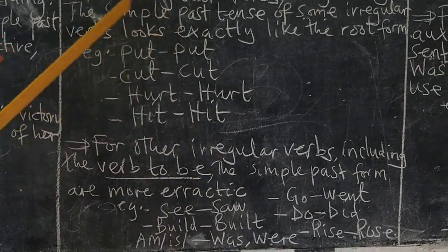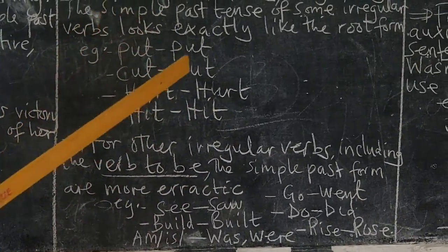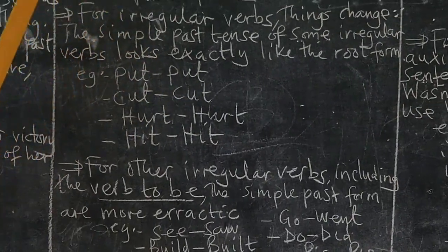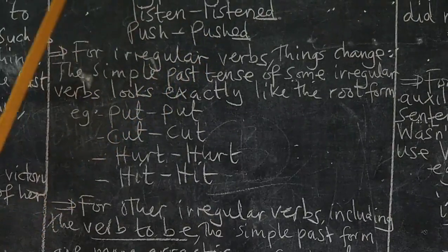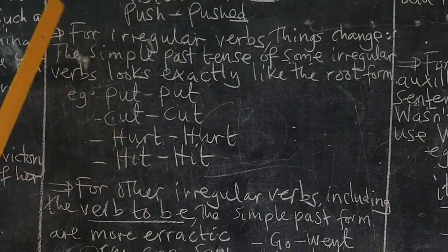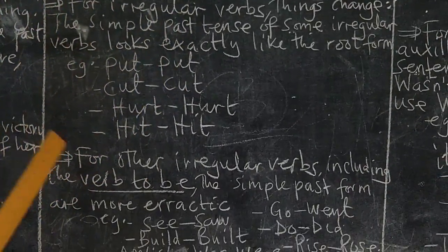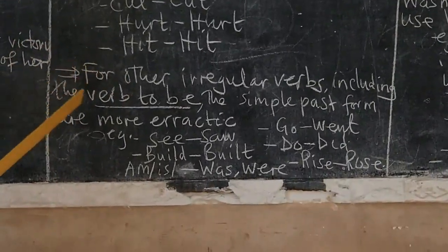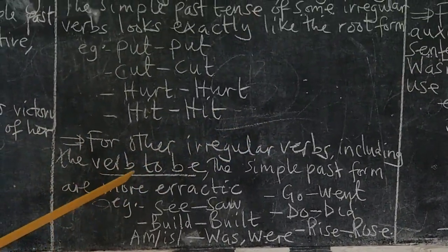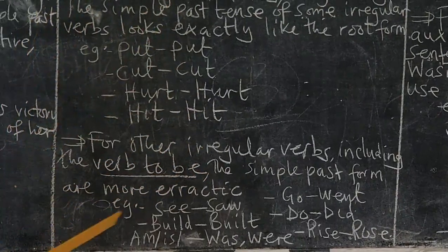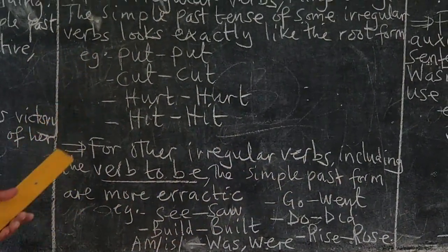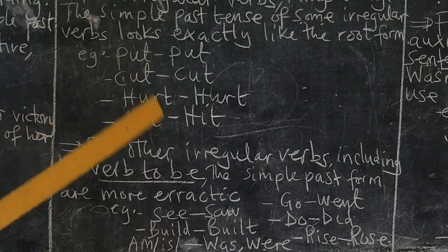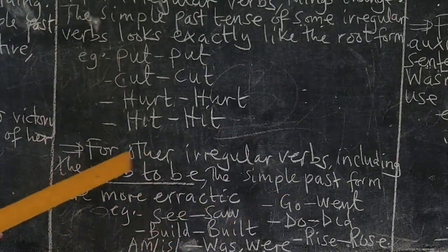So here, this is another group of verbs which we call irregular verbs. But irregular verbs have different groups where they can change. So we say here, for other irregular verbs, including the verb to be, the simple past forms are more erratic. When we say something more erratic, we mean something which is changing to